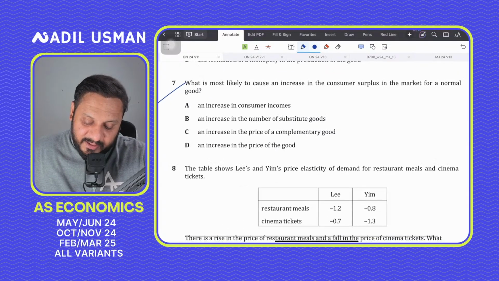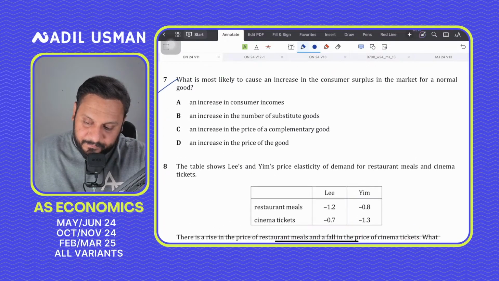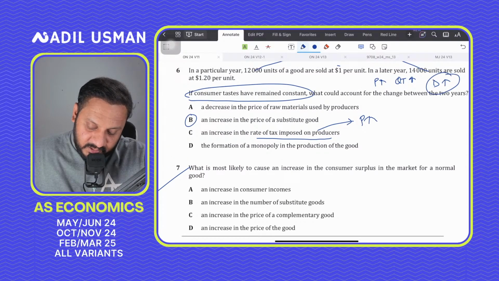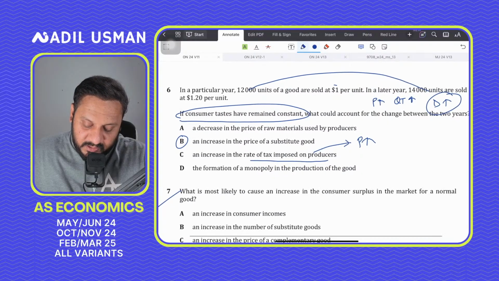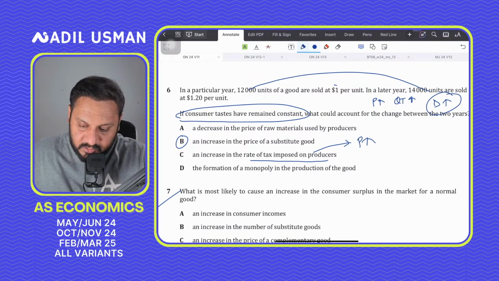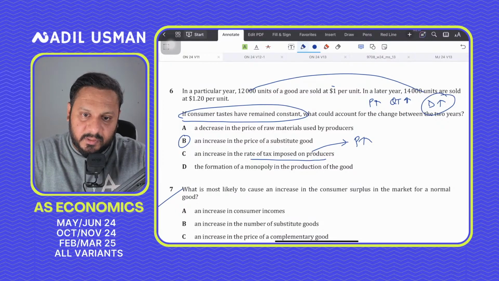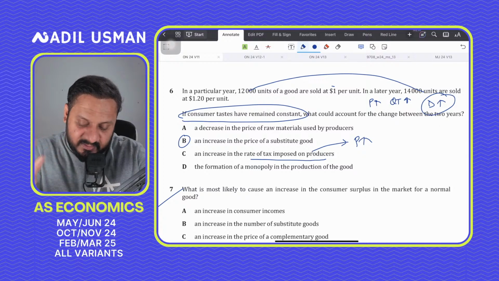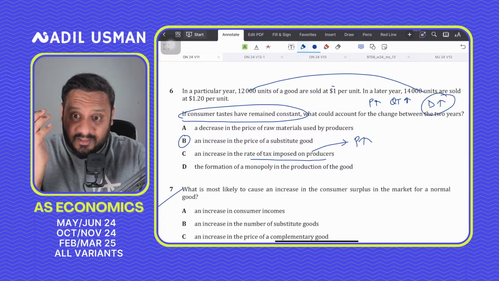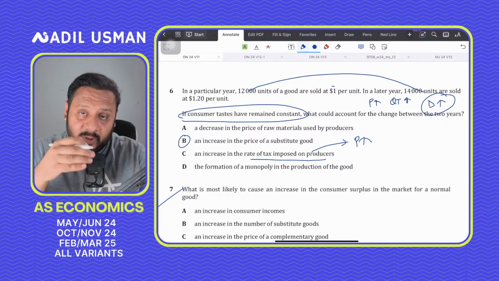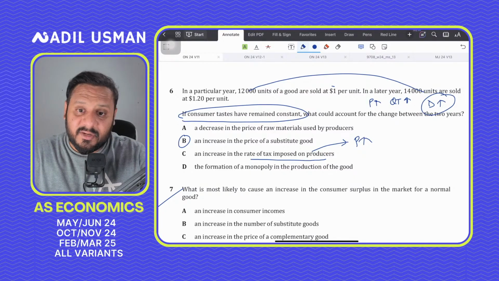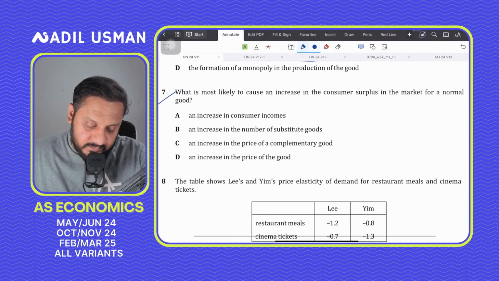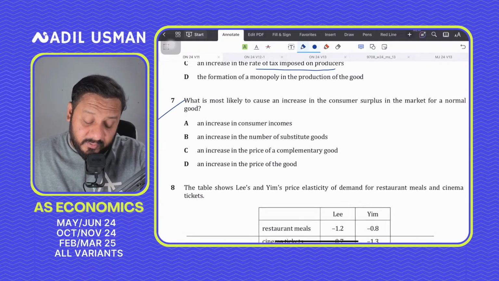Question 7, what is most likely to cause an increase in consumer surplus in the market for a normal good? So, why not D in question 6? Question 6 says the formation of a monopoly in the production of a good. Why do you think it should be D? If in fact formation of a monopoly would increase the price, they may actually reduce the output and reduce the quantity, not increase the quantity. Monopolies have a tendency to exploit, and that is that they may reduce the quantity instead of increasing the quantity in the market. So question 6 part D is not the right answer.